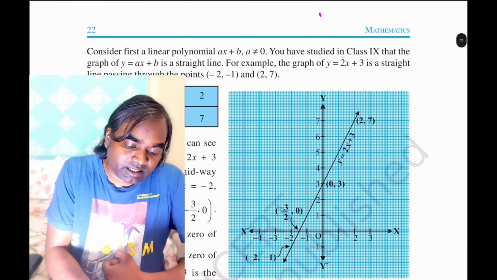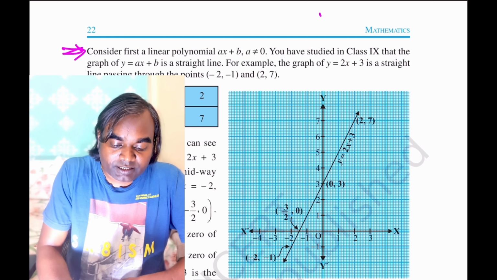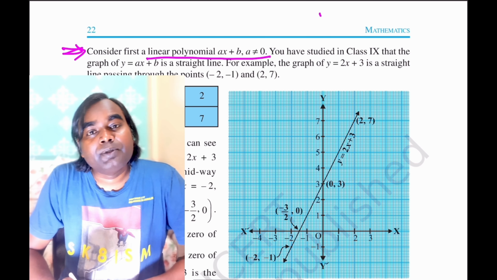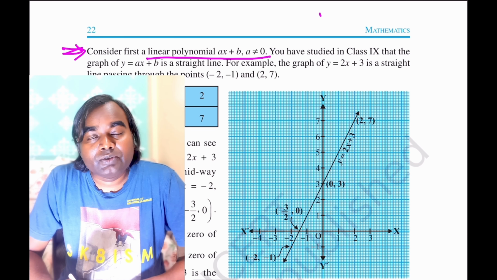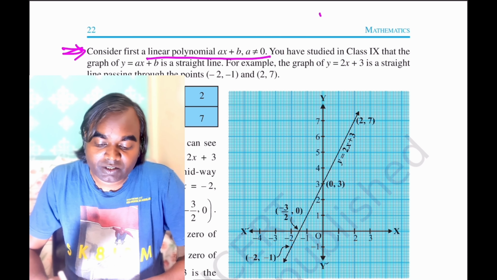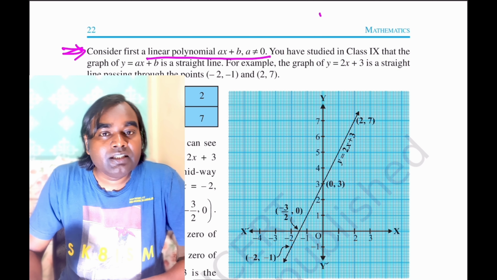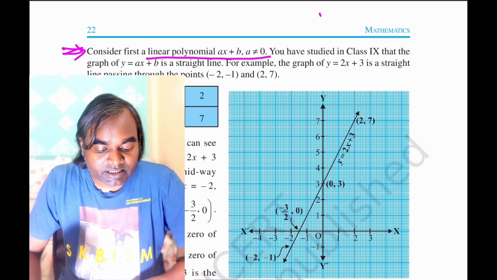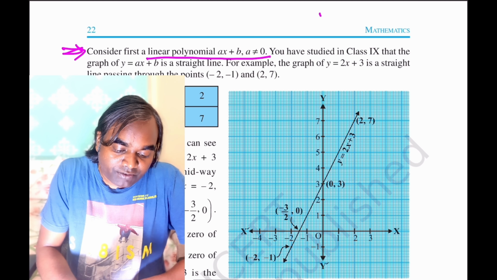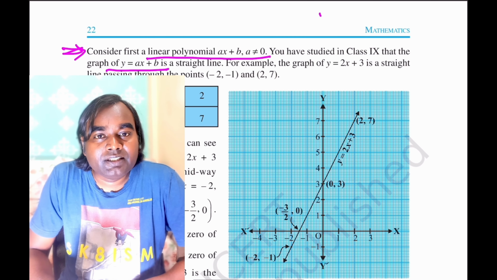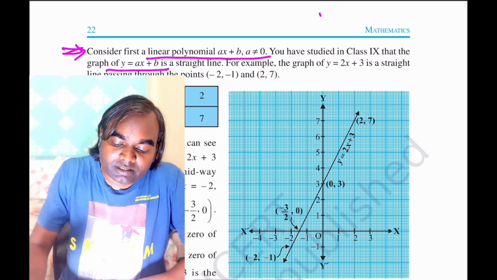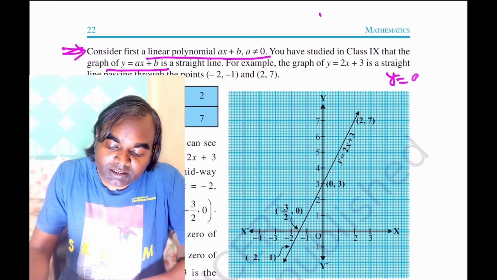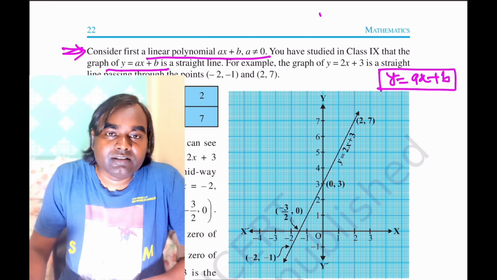Let us consider first a linear polynomial ax + b, where a should not be equal to 0. As you have studied in the previous class, which I already covered in the previous video lecture, the graph of y = ax + b is a straight line. That means y = ax + b represents a straight line.